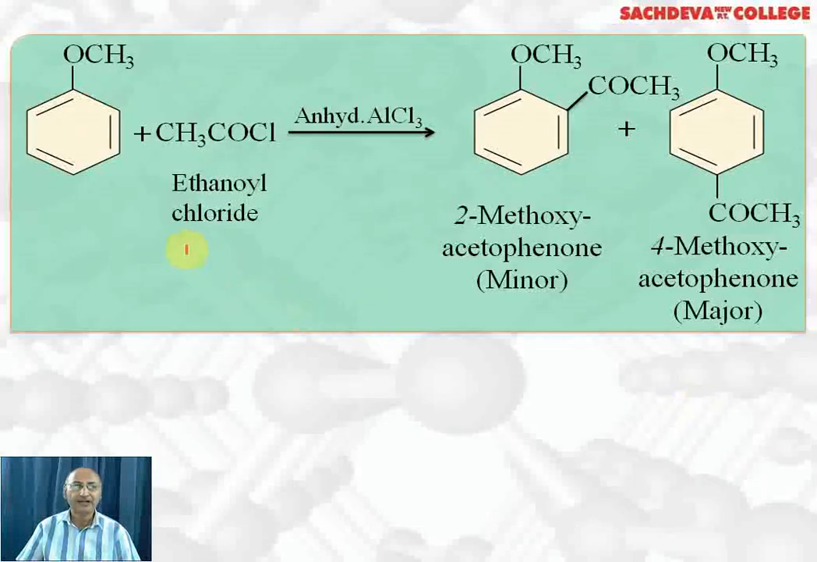Next, we are taking Friedel-Crafts acylation. Anisole reacts with ethanoyl chloride or acetyl chloride in presence of anhydrous aluminium chloride. The product formed is 2-methoxyacetophenone. COCH3 group will come at ortho and para position, and 4-methoxyacetophenone. Major product will be para, that is 4-methoxyacetophenone, and minor product will be ortho, that is 2-methoxyacetophenone.